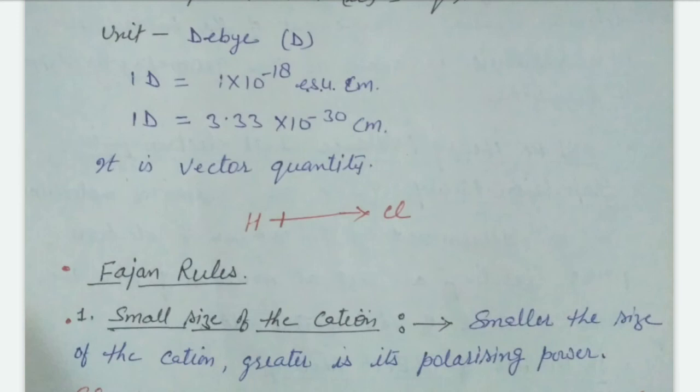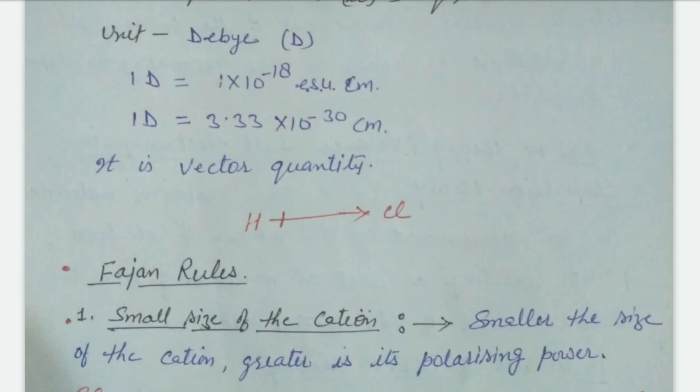The tail of the arrow indicates the positive charge particle, and the head of the arrow indicates the negative charge particle. Clear? The positive end is always indicated at the tail of the arrow.